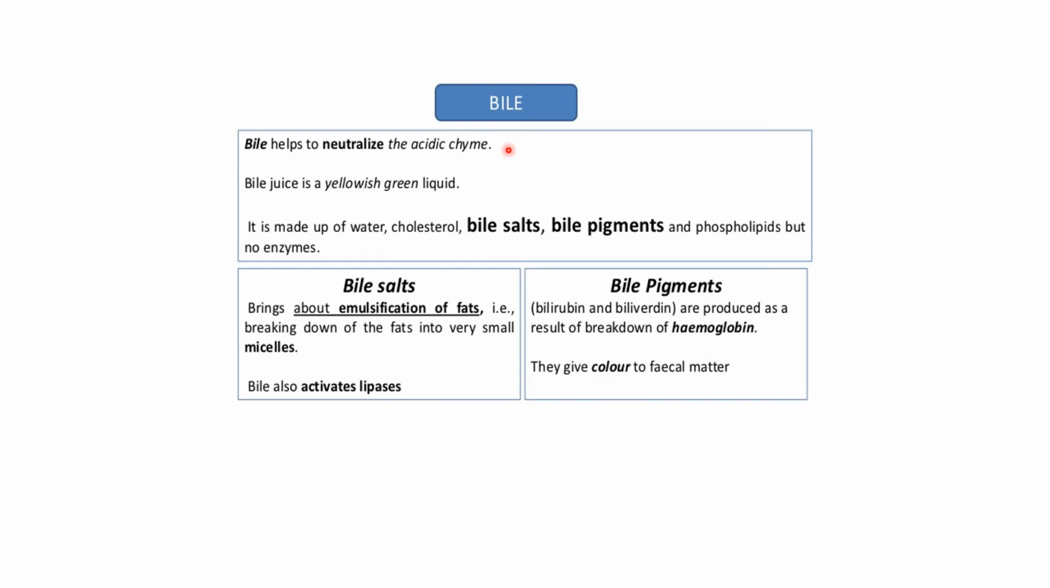Bile, which is secreted from the liver, neutralizes the acidic chyme. Bile juice is yellowish green in color. It contains water, cholesterol, most importantly bile salts and bile pigments, and also phospholipids. Now what do bile salts do? They bring about emulsification of fats, that is, they break down the fats into very small particles. Bile also activates lipase. Now the bilirubin pigments give color to the fecal matter. Okay, so these are the two important components, bile salts and bile pigments.